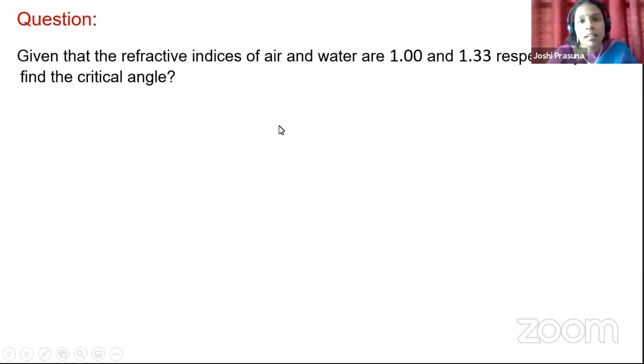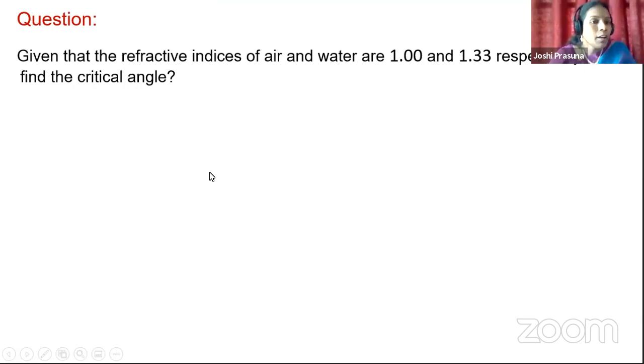Tell me, children. The one with greater refractive index is the denser medium. The one with lesser refractive index is the rarer medium. Otherwise also they have given us air and water. If they give only refractive indices, we will know from the refractive index itself which is the denser medium and which is the rarer medium. And critical angle can be applied only whenever light travels from denser to rarer medium, isn't it? That is why if you observe, children, the light is traveling now from water to air. Okay, so let us find the critical angle.